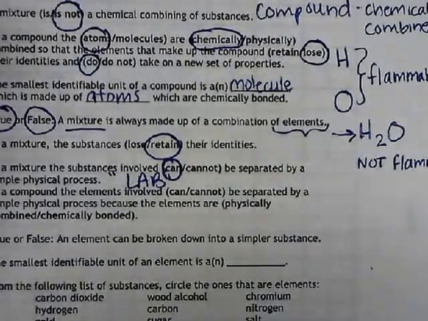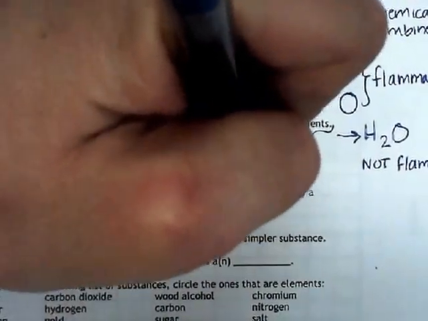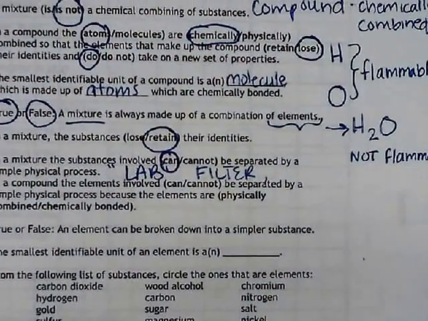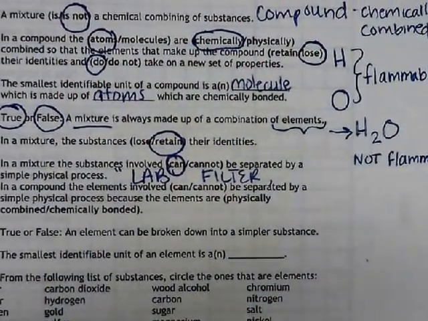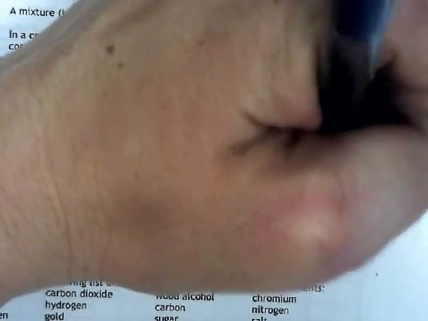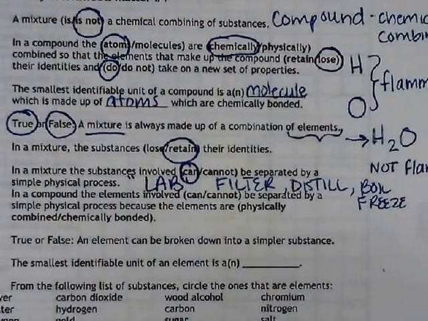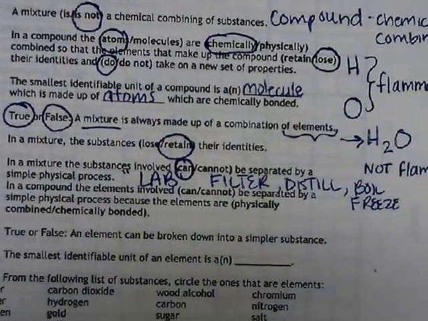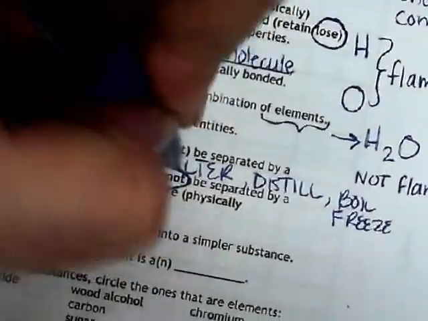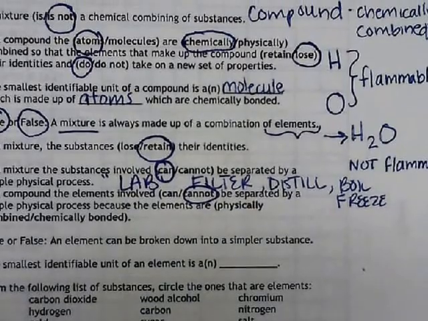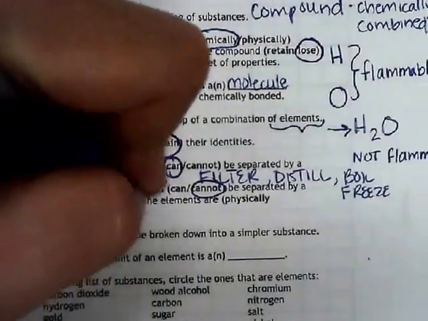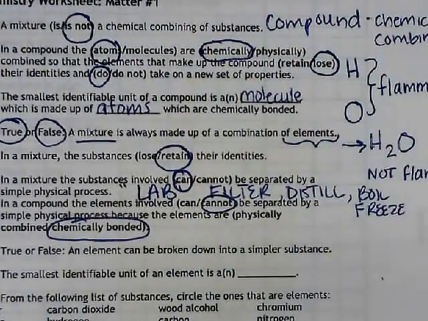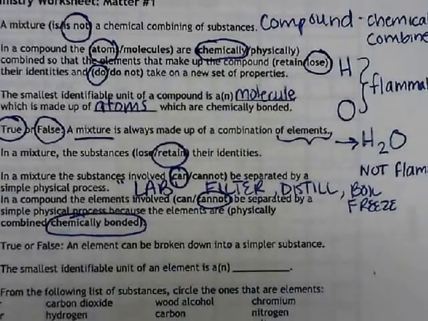You can separate a mixture by using things like filtering. You can separate by boiling. You can also separate by freezing. So distillation and boiling, or freezing, are all ways that you can separate a mixture. In a compound, elements cannot be separated by a simple process because they are chemically bonded. So we could not separate a compound easily.